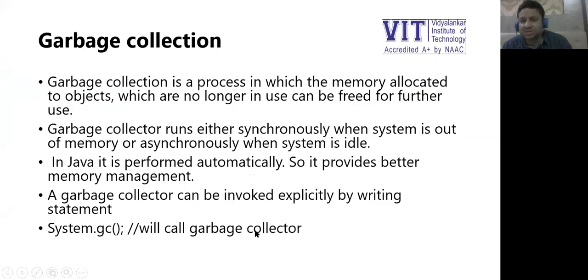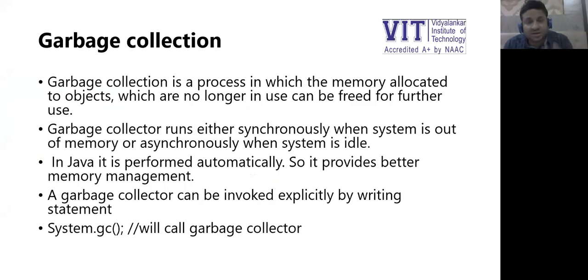It is a process in which the memory allotted to an object which is no longer in use can be freed, and that memory can be used for other purposes. Garbage collection is basically a subroutine that runs periodically and keeps checking if there is any memory which has no reference, or if my system is short of memory. If my system has less memory, then the automatic garbage collector will try to free such memory and make it available to my system.